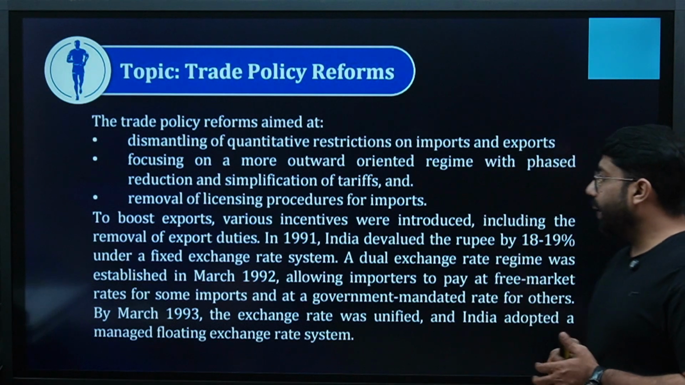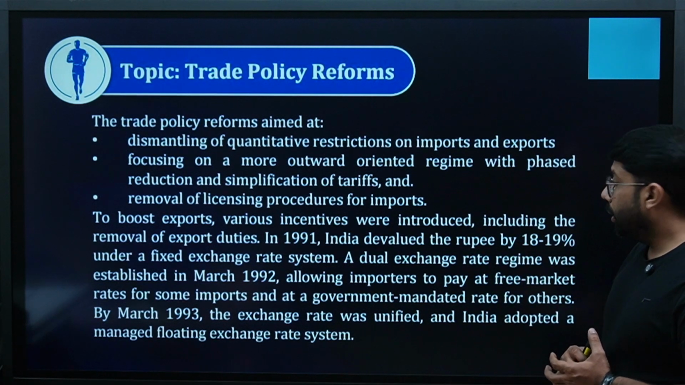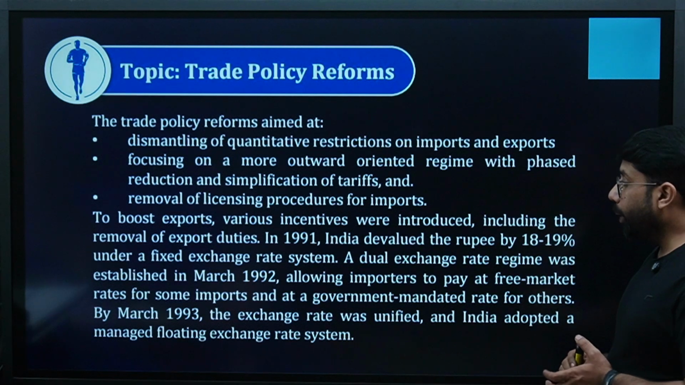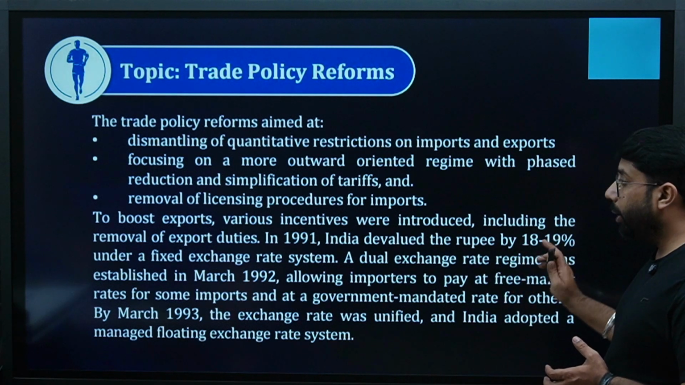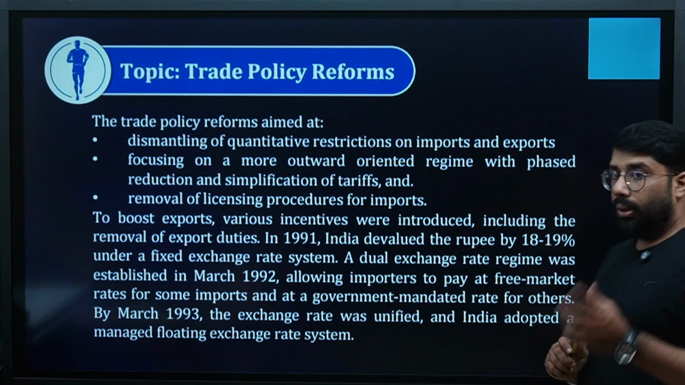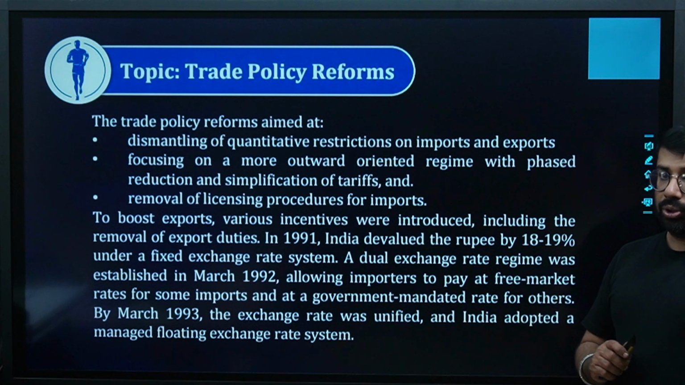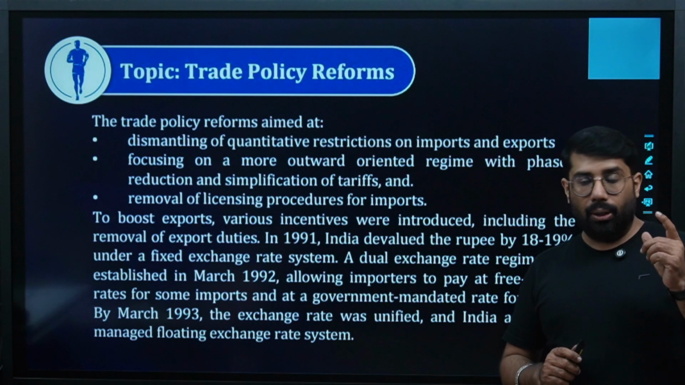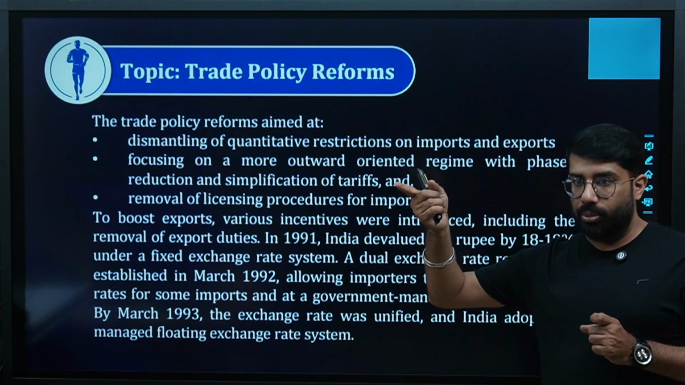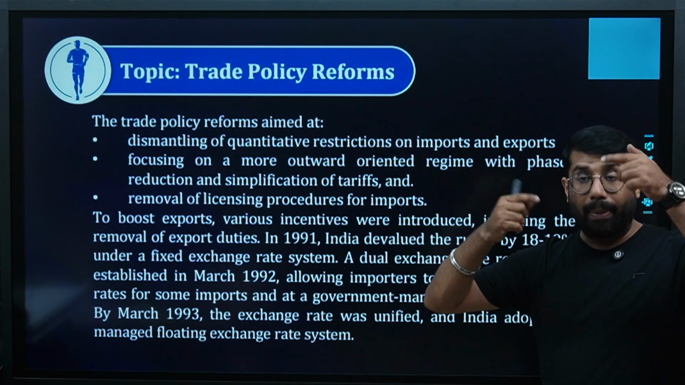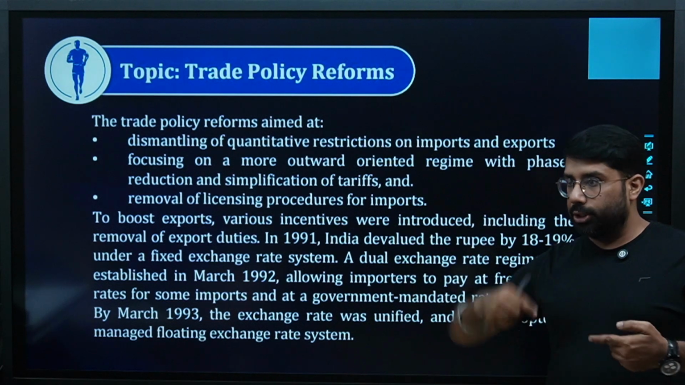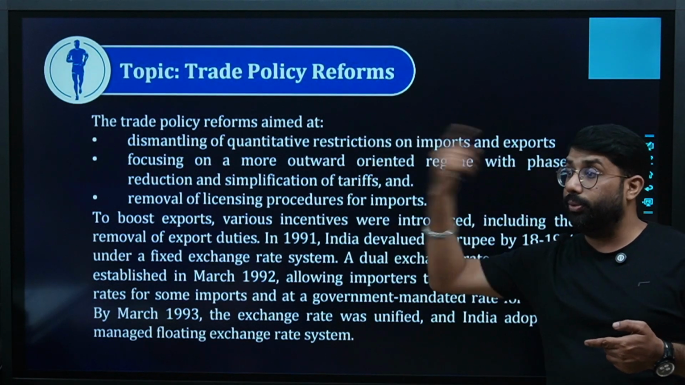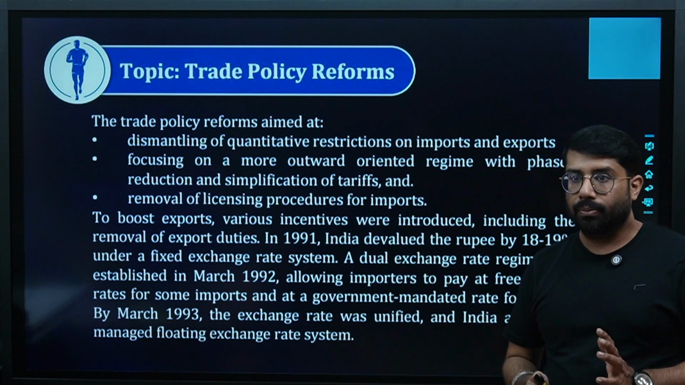To boost exports, various incentives were introduced, including the removal of export duties. Export duties were removed. In 1991, India devalued the rupee by 18 to 19% under a fixed exchange rate system. Because of this, Indian goods became cheaper for foreign consumers. The price of Indian-made goods decreased for foreign consumers, so demand for Indian-made goods in the foreign market increased, because of which we increased exports also.